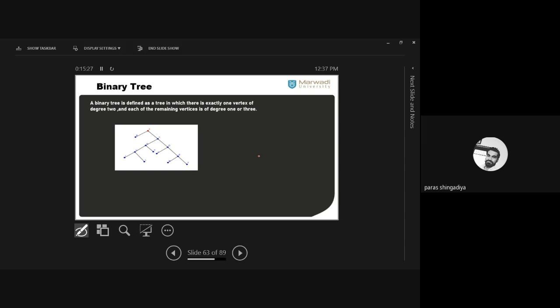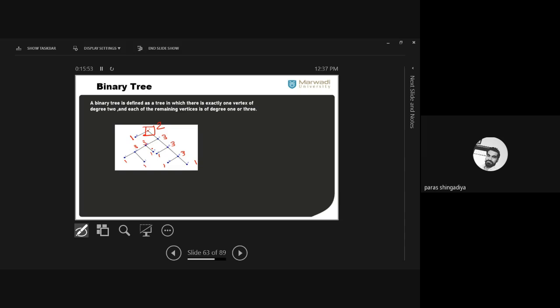Okay. So here one graph is given in which only one vertex has degree 2. Okay, the degree of A is 2 and the rest of all the vertices have degree 3 or 1. Okay, you can verify it here. There is only a single vertex whose degree is 2 and the rest of all the vertices have degree 1 or 3. So that type of tree is known as a binary tree.